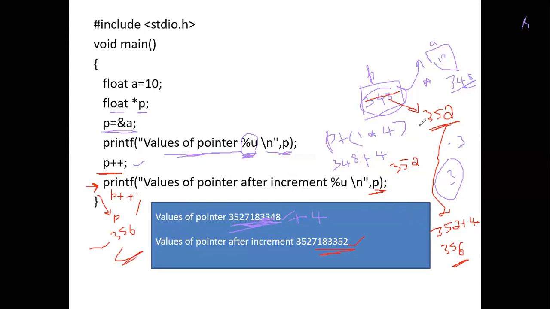So this is how we can move from one address to another address. p plus plus will move from one address to another address. Previously, it was pointing to which address? 348, correct. After that, when I did p plus plus, it was pointing to this address. After that, again, when I did p plus plus, it was pointing to address 356. So this is how we can make the pointer point to different addresses.